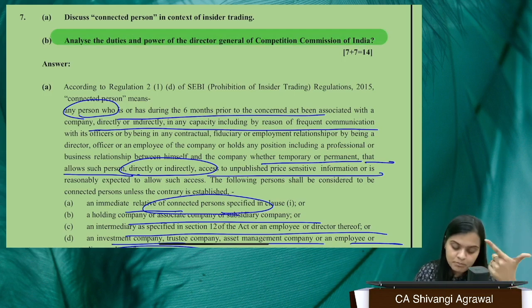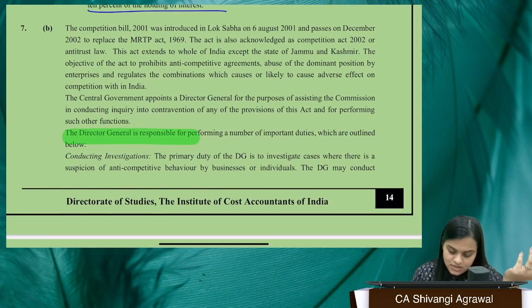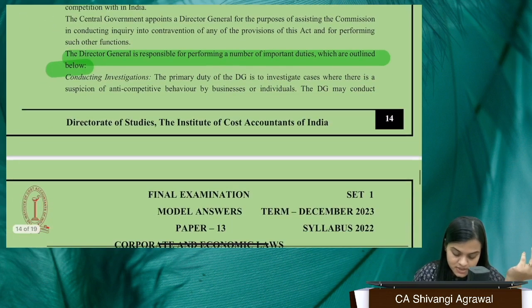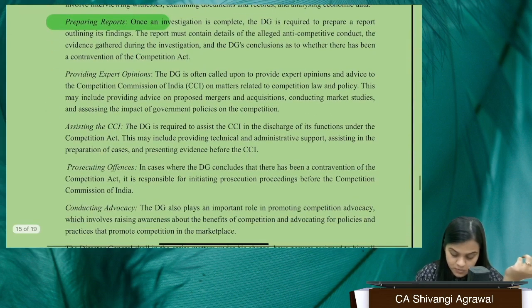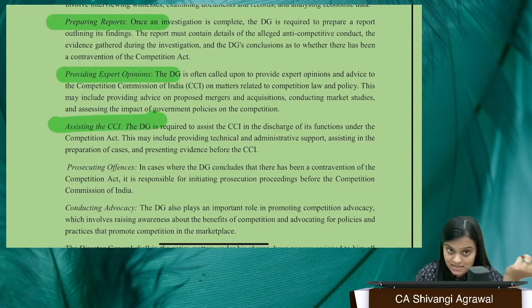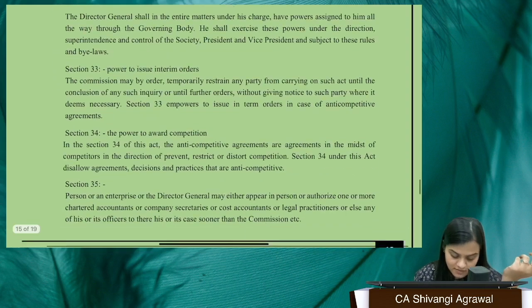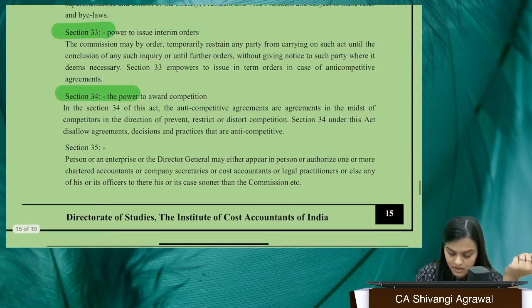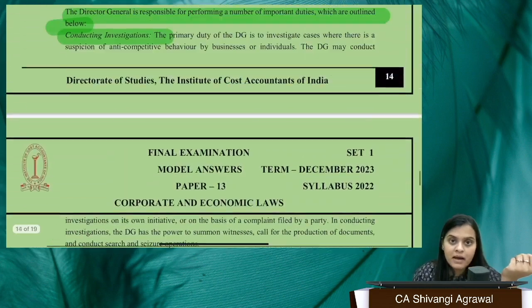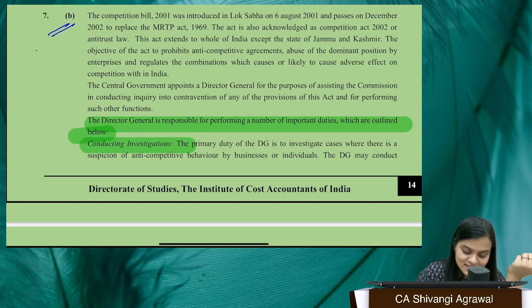Thereafter, we come to one very generic, popular, old question on CCI: what are the duty and power of the Director General of CCI? The Director General is responsible for a number of duties: conducting investigations, gathering evidence, preparing reports, providing expert opinions, assisting CCI, prosecuting offences, and competition advocacy. Thereafter they have certain powers as given in sections 33, 34, 35. Ma'am, we really need to write the entire thing? Yes, and consider this question to be important also.